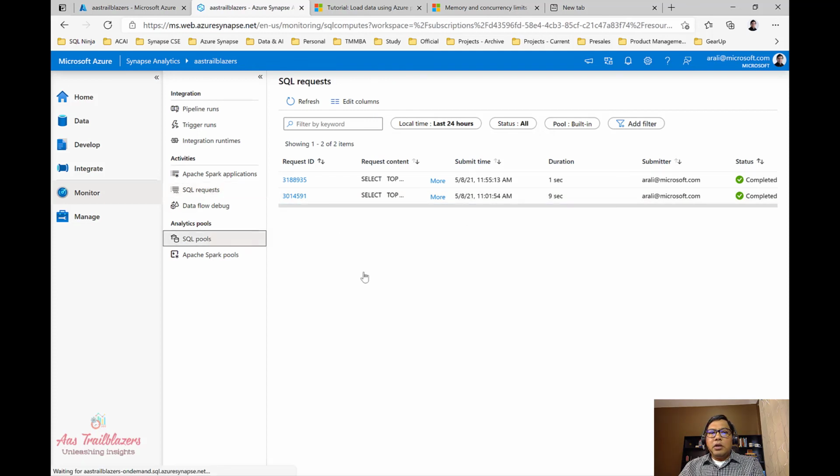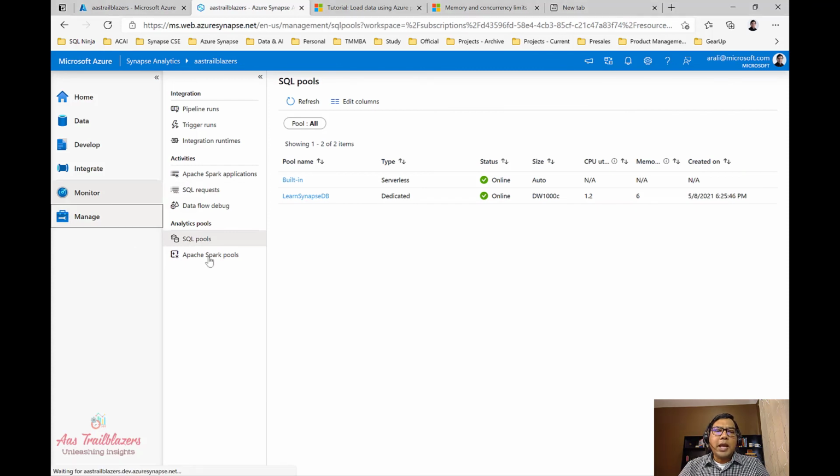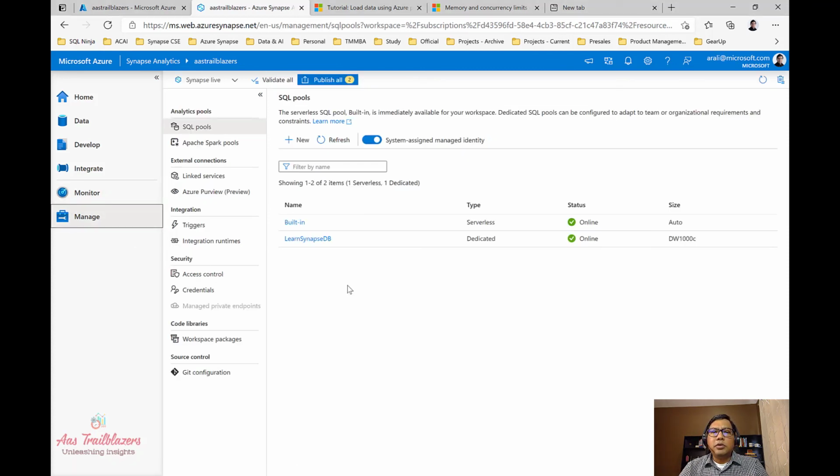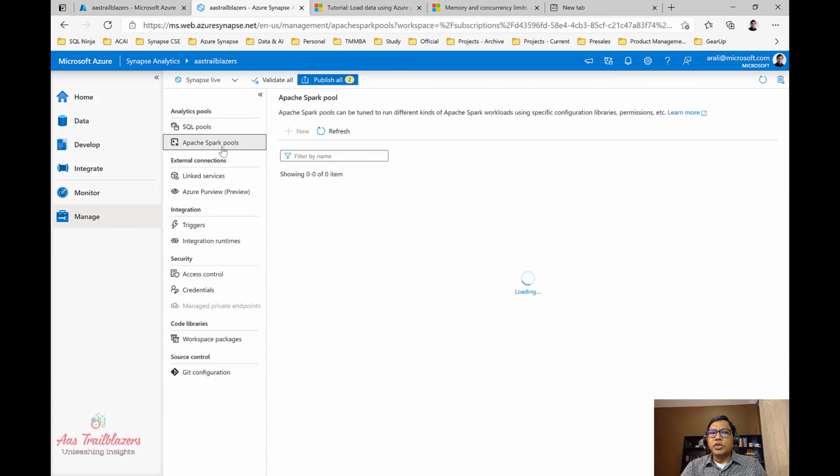Next, we can go to the manage tab to manage the different engines that we have, right? So for example, if we want to create a new pool, if you remember, we created this dedicated SQL pool in the Azure portal, but that's not the only option. If you are in Azure Synapse Studio and you have sufficient privilege, you can create a new SQL pool from here as well. Likewise, you can also create an Apache Spark pool from Synapse Studio if you have sufficient privilege.